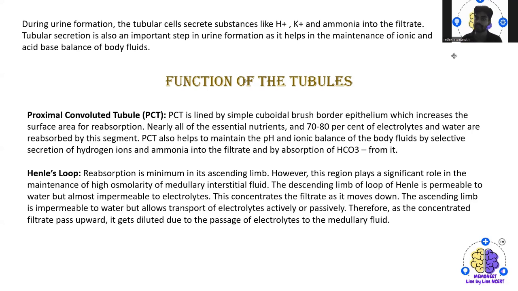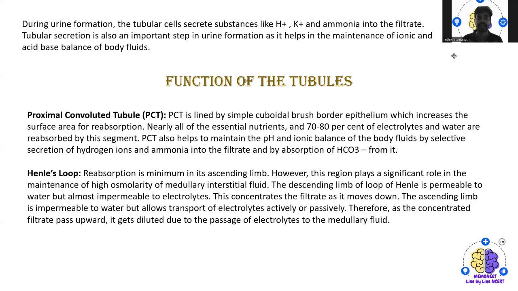Nearly all of the essential nutrients and 70 to 80% of the electrolytes and water are reabsorbed by this segment. The PCT also helps to maintain the pH and ion balance of the body fluid by selective secretion of hydrogen ions and ammonia into the filtrate, and by absorption of bicarbonate.